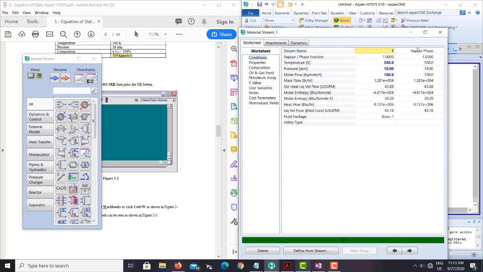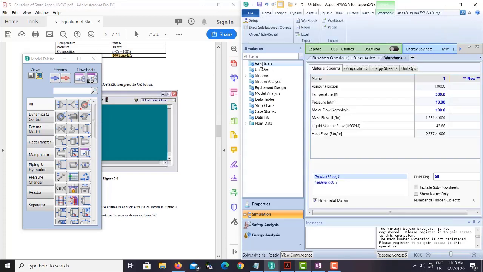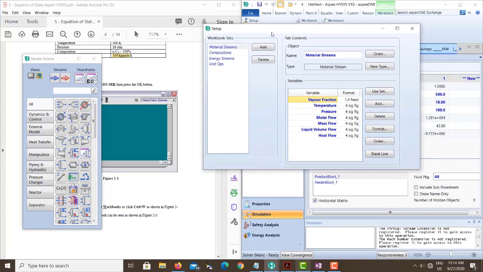So we need to close this one. To find the molar volume, we need to go to the workbook, which is shown on the top, just like an Excel sheet. Again the same kind of properties are shown up here, but there is no molar volume or specific volume. Then what we need to do is set up this sheet. We click on setup, and you will see this window.